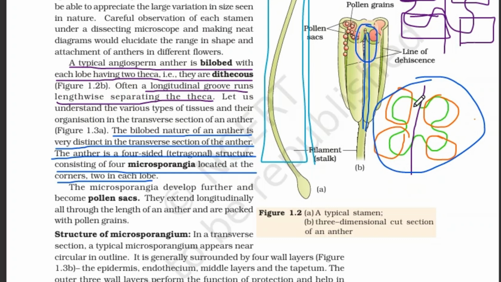So the anther is four sided. As you see, there are four sides. These four sides give a tetragonal shape.